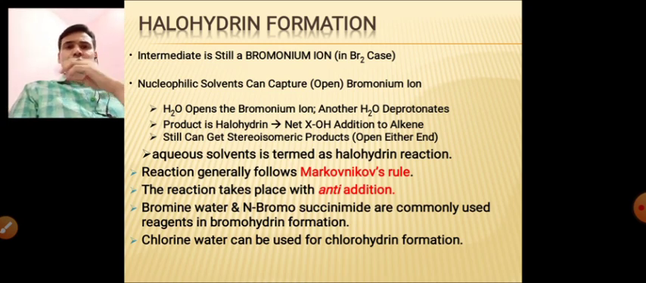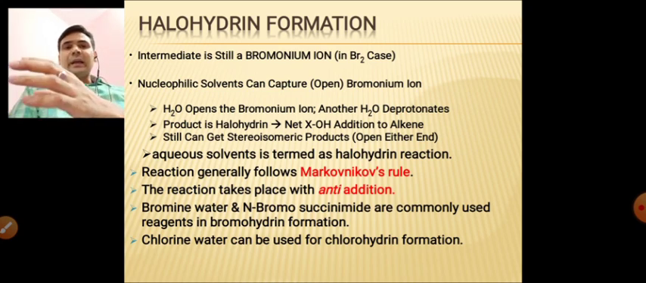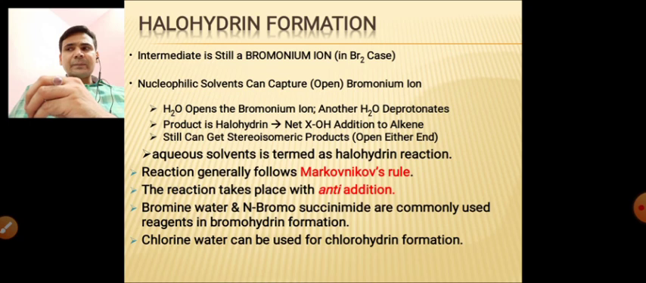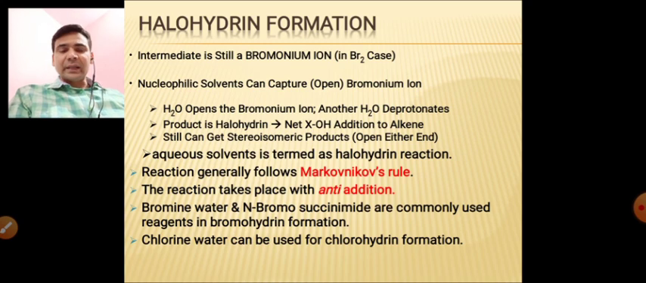So today we are going to discuss some more reactions, and the first reaction of this lecture is halohydrin formation. If I am talking about the mechanism of the reaction, the starting step is the halogenation, in which a cyclic halonium ion will be synthesized. In case of bromination, it will be a bromonium ion. In case of chlorine, it will be a chloronium ion.